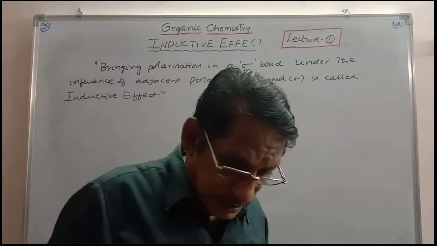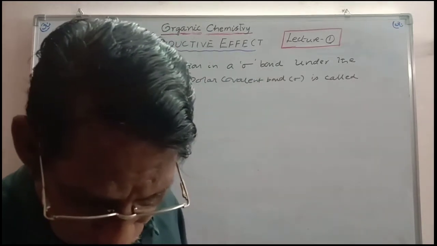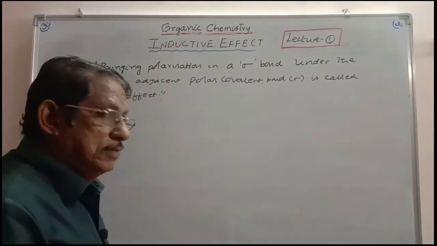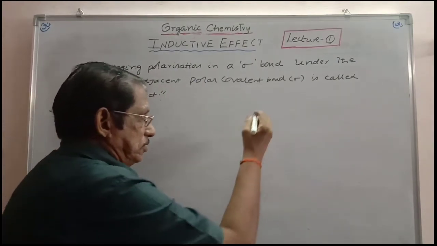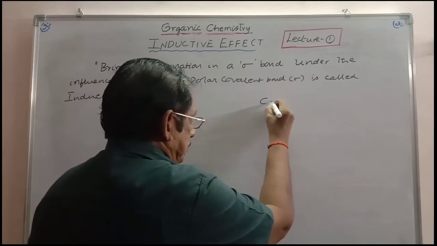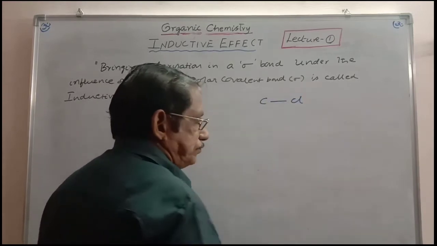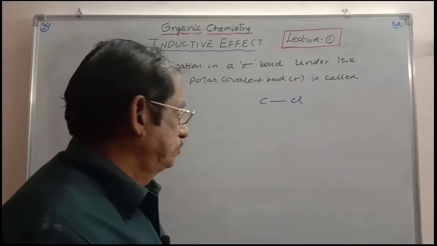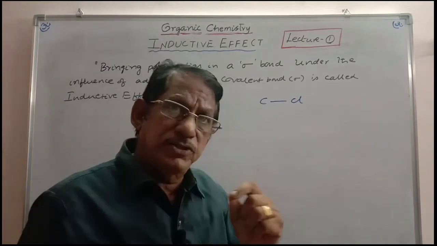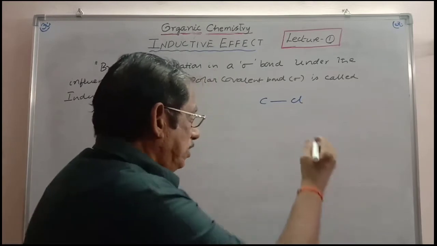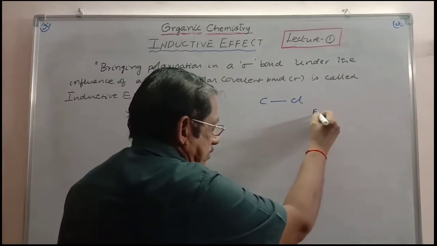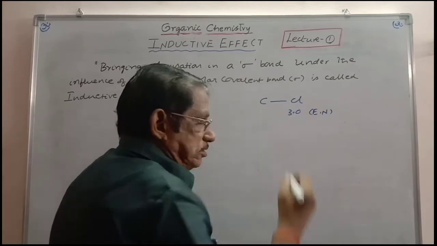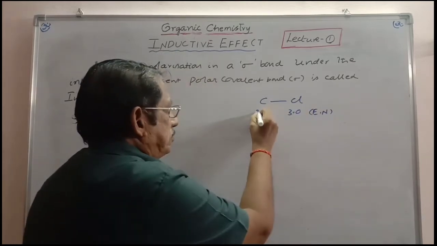In order to understand this inductive effect better, first let us consider a polar covalent bond like the C-Cl bond. This is a polar covalent bond because that bond is present between 2 different atoms. Electronegativity values, if you consider, are approximately 3.0 for chlorine and 2.5 for carbon.